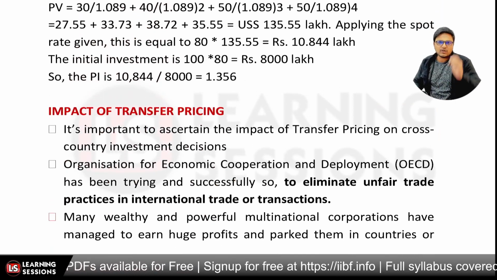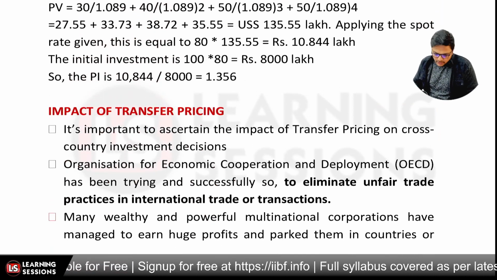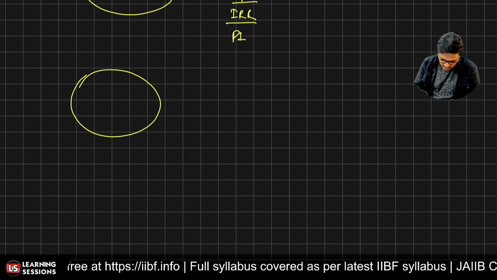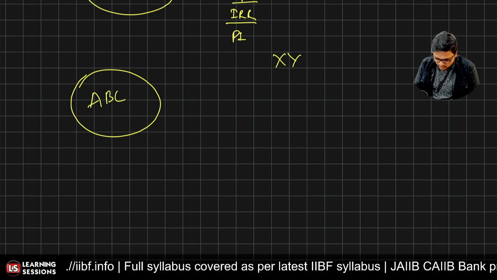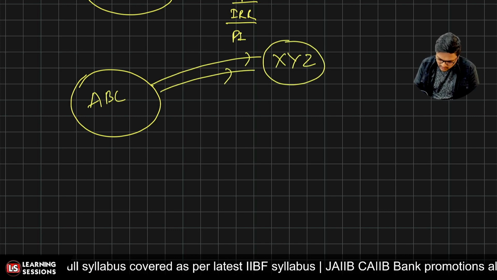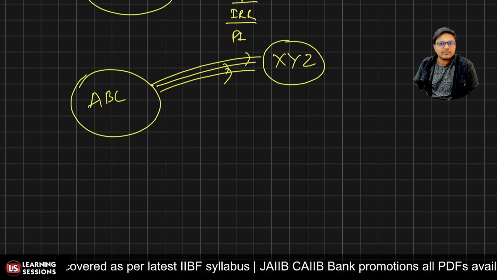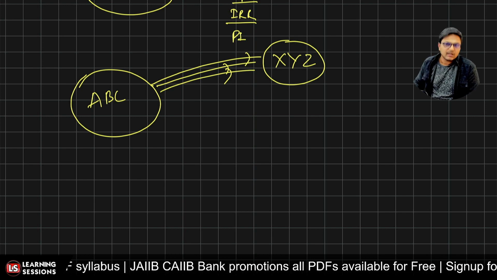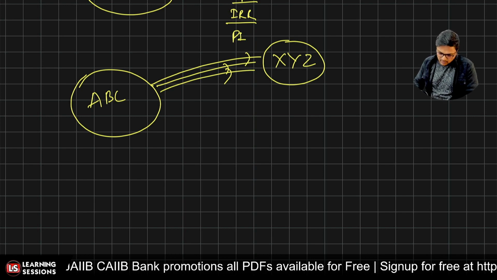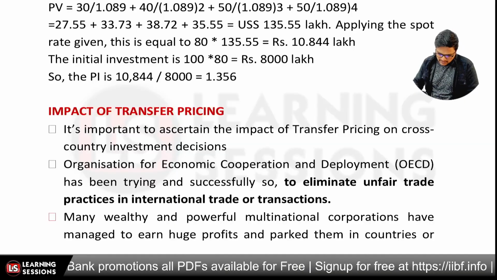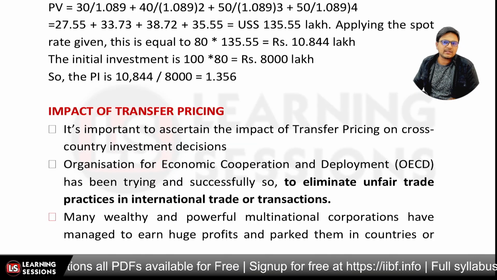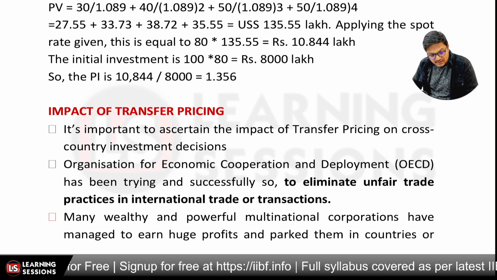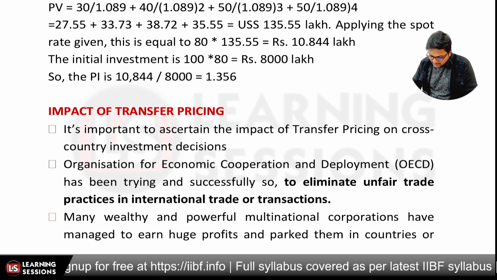Further, it's related to the impact of transfer pricing. Now, as I already told you, related to transfer pricing, let's say ABC company is there, and it's having a subsidiary in another country, and they have to transfer the products. Definitely they will be using some methodology which will be beneficial to them, but that may not be beneficial to the others, and may be a deterrent to the others, right? So for that purpose, the transfer pricing methodologies are being used, and there is a proper guide by the OECD, the Organization for Economic Cooperation and Development, that has been trying and successfully has done so far, so as to eliminate the unfair trade practices if there is any.